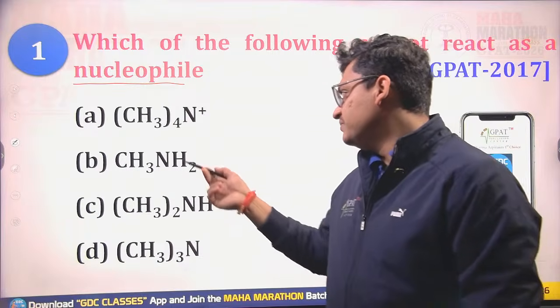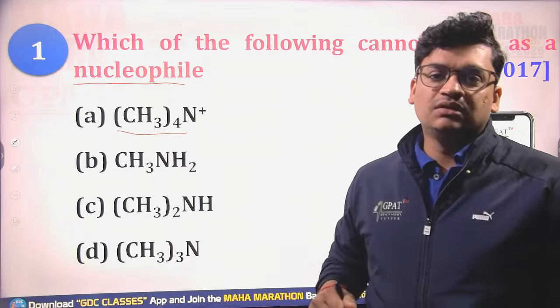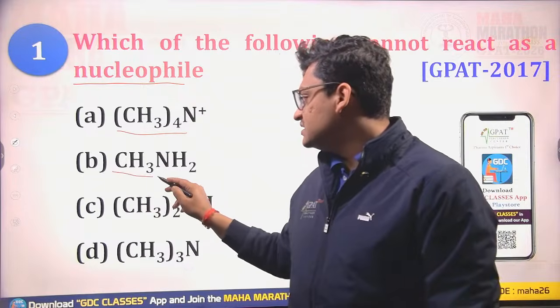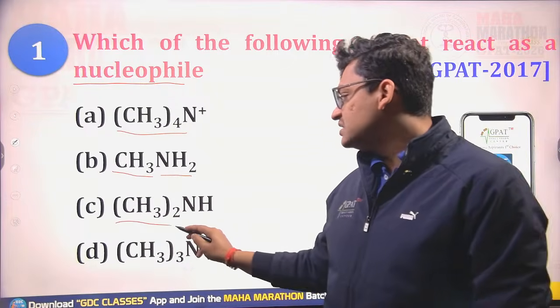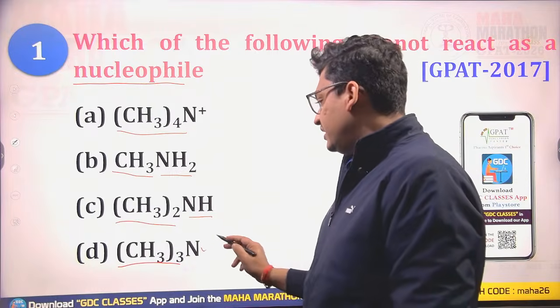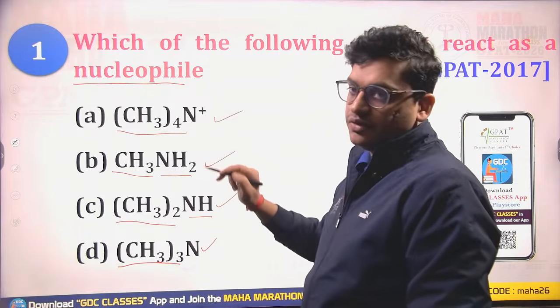Here we have four methyl groups with the nitrogen, CH3NH2, (CH3)2NH, and this is the tertiary nitrogen. So the nitrogen is 3 degree, 2 degree, 1 degree, and this is 4 degree nitrogen.